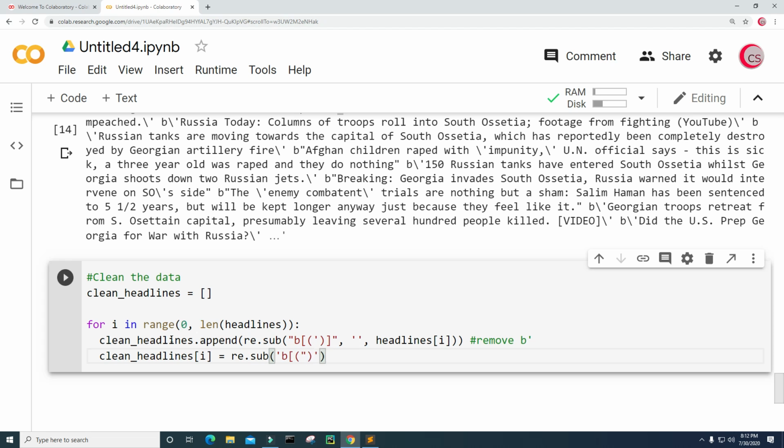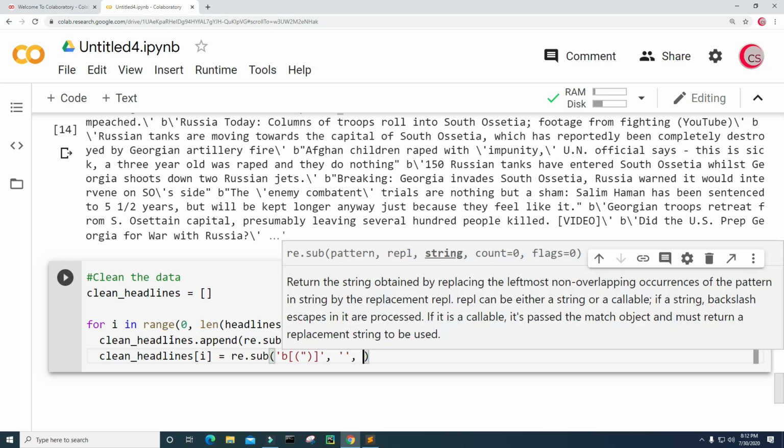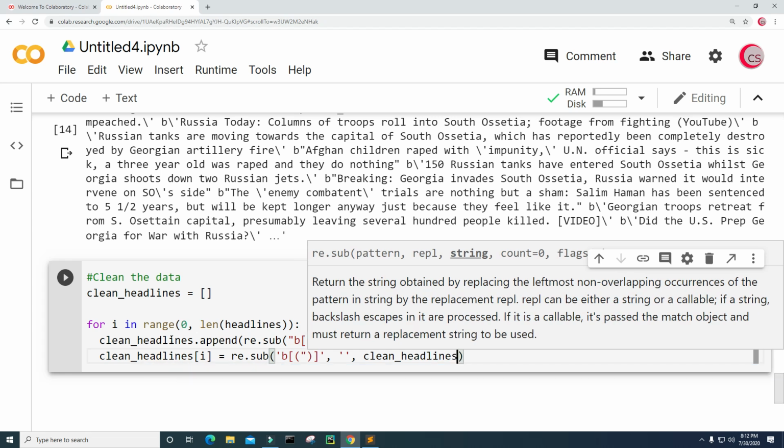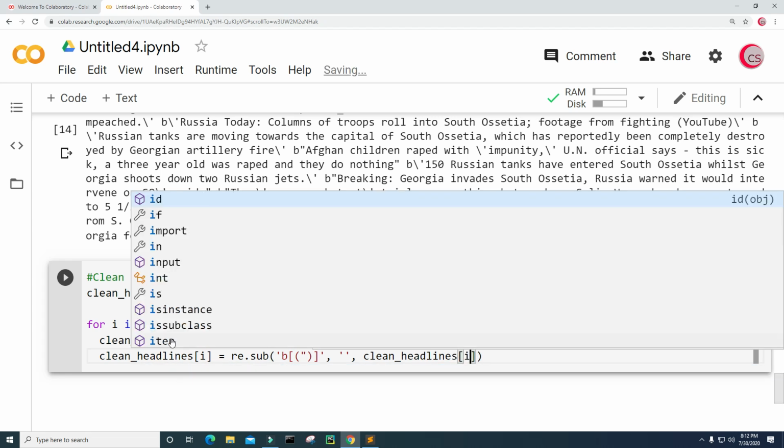So that should do it. And I'm going to replace it with the empty string as well. And we're going to be using clean_headlines at position i. All right.